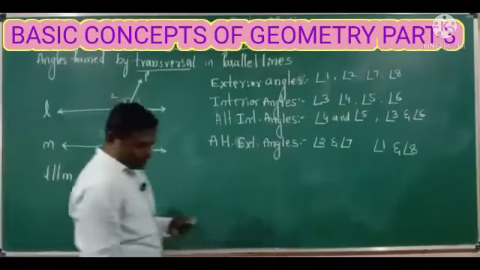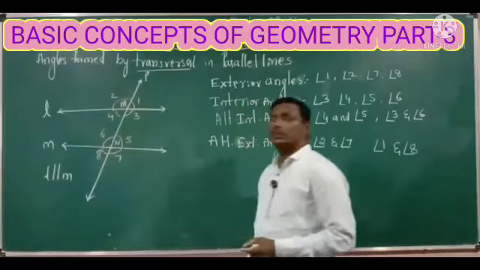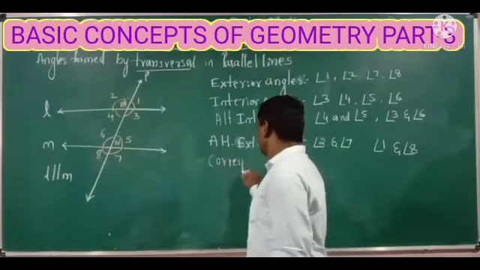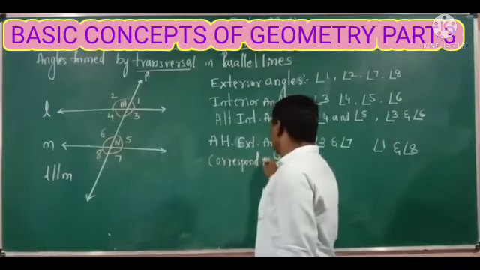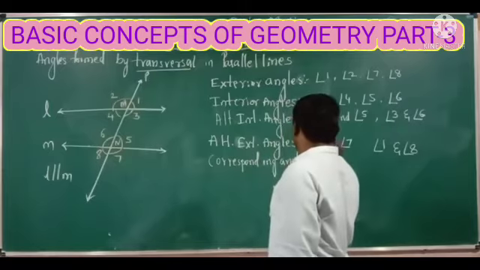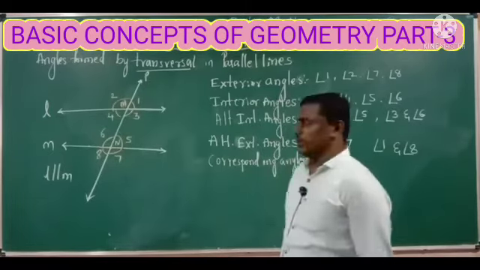Let's move to the next type of angles, that is corresponding angles. How are you going to identify the corresponding angles?